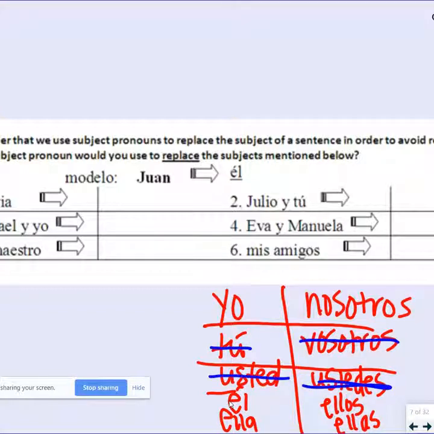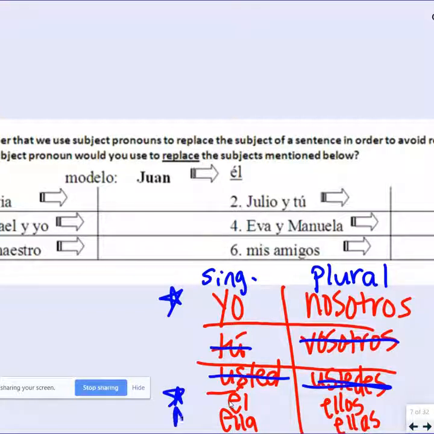So we already said we cannot use tú or usted, vosotros, or ustedes right now because those would be if I was talking to Sylvia, saying, hi, Sylvia, how are you? So we're not. We're talking about her. So what we need to figure out right now is if we're talking about Sylvia, is she one person, the singular side, or is she multiple people, the plural side? Obviously, Sylvia is just one. So our options now have become, we can eliminate the whole right side. It is either going to be yo, él, or ella.